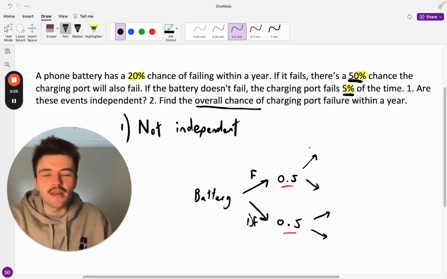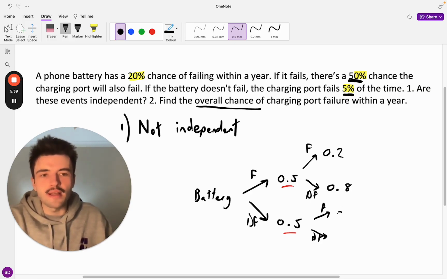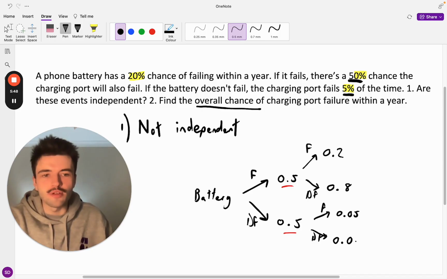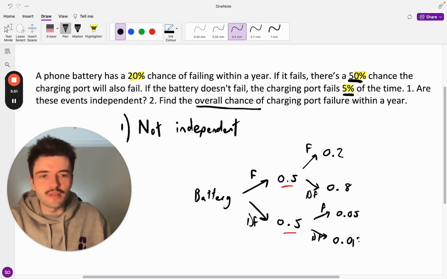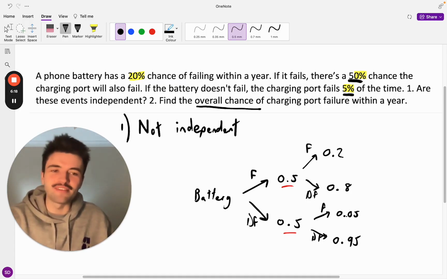And now we're just going to do the same thing again, except for the charging port. So we're going to have F for fails, DF for doesn't fail. I'm going to do that for both cases. So in the case that the battery fails, the chance that the charging port fails is going to be 50%. The chance it doesn't fail is going to be 50%. And then down here, the chance that it fails if the battery doesn't fail is 0.05, which is the 5% from our question. And then the chance that it doesn't fail if the battery also doesn't fail is going to be 0.95.